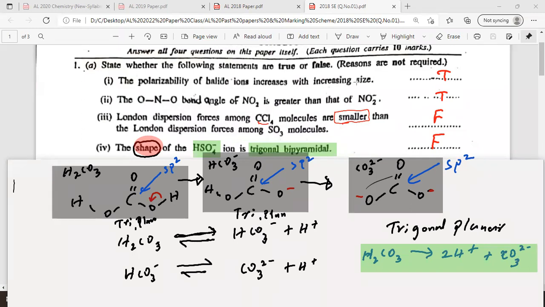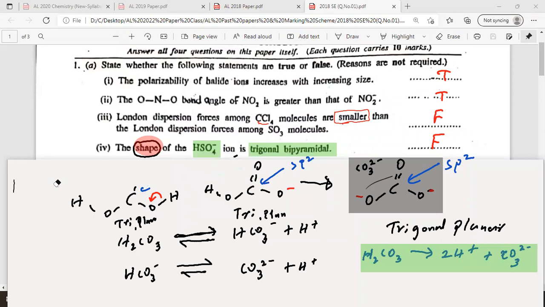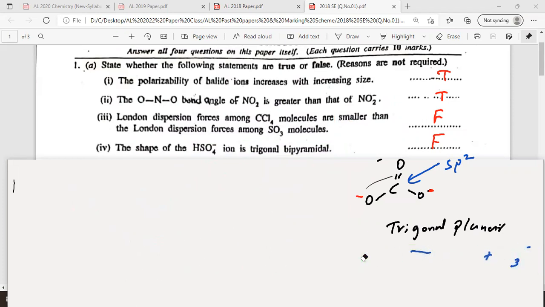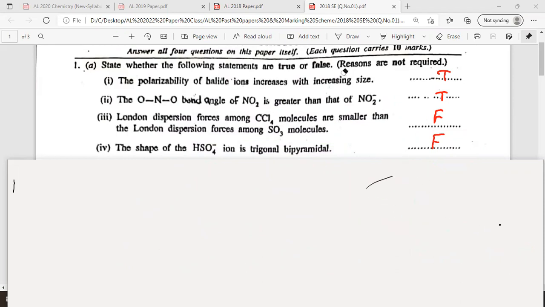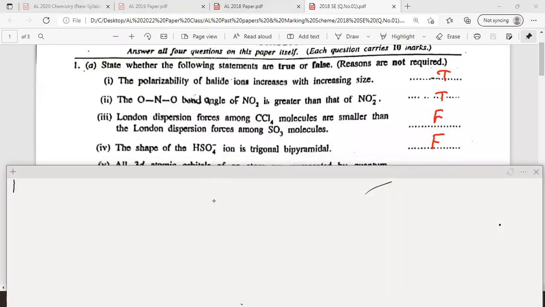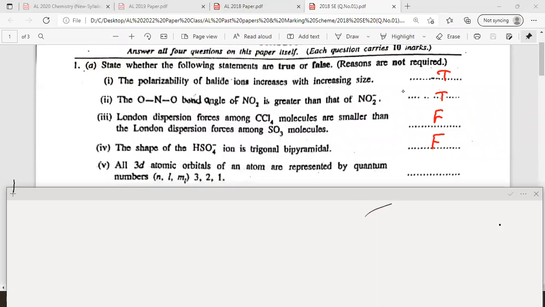Then I'll erase this. Let's move to the next part. So you learned something new from this, not just the answer. Right. Then part 5 also. Look at the screen. Part 5: all 3D atomic orbitals of an atom are represented by quantum numbers. So what are the 3 quantum numbers for 3D? Forget about the question here, let's write 3D.